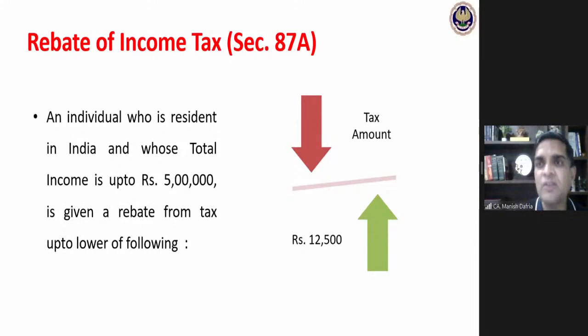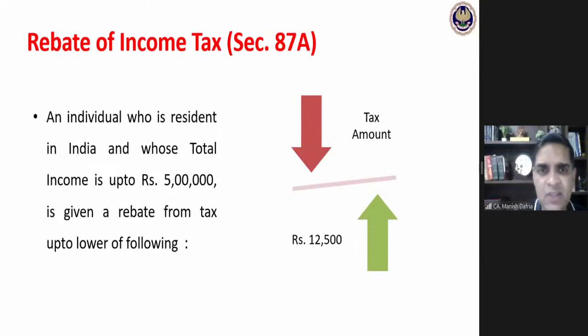Practically speaking, what will be the impact of this rebate? If my income is up to 5 lakhs, I am a non-senior citizen, my income is exactly 5 lakhs, and I'm a resident in India, I'm entitled to this rebate. At 5 lakhs income, my tax liability would be: first 2.5 lakhs zero, next 2.5 lakhs at the rate of 5%, it will be 12,500. So 12,500 would be my tax liability, 12,500 would be the rebate available, and the net impact is that my tax liability will be zero.